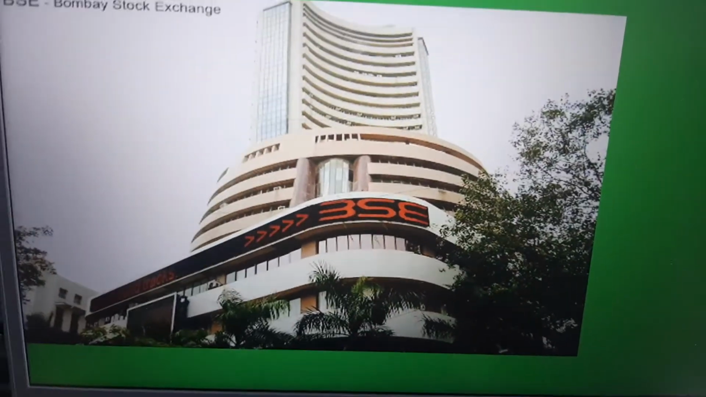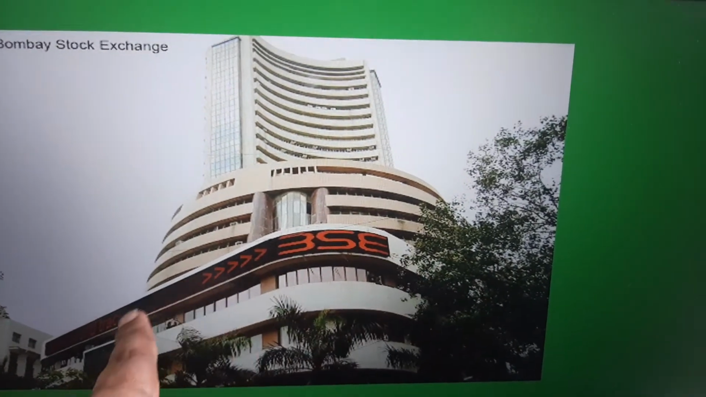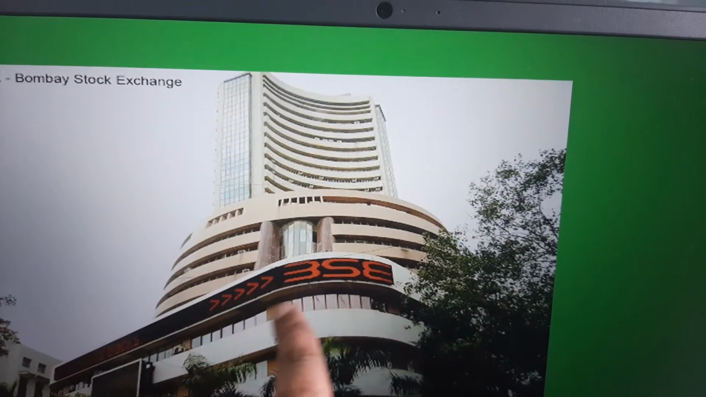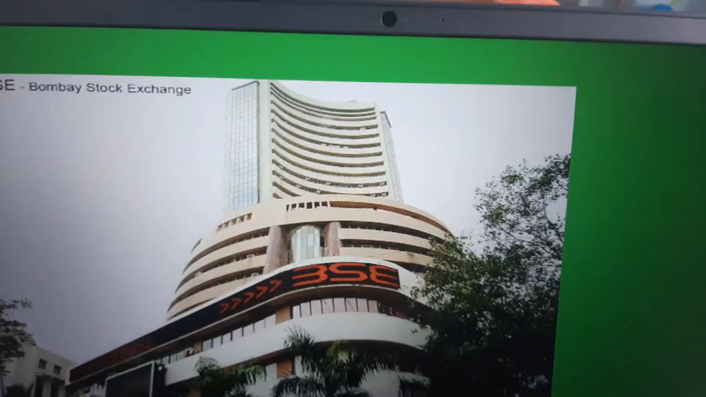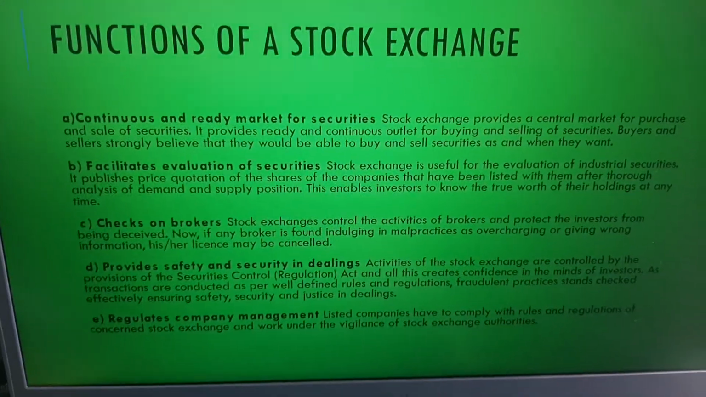So with this, these are the features of a stock exchange, this is how a BSE looks. You are able to see an electronic board, children. On the digital board, the prices of the top 10 companies keep on scrolling, and other companies listed in the stock exchange. Right? Now, what are all the functions?